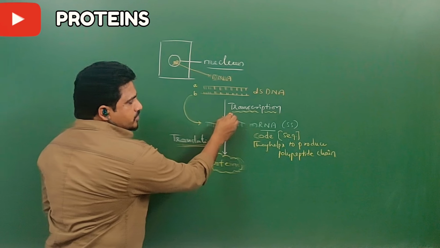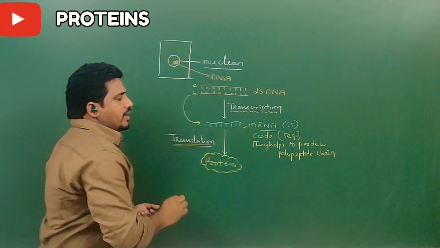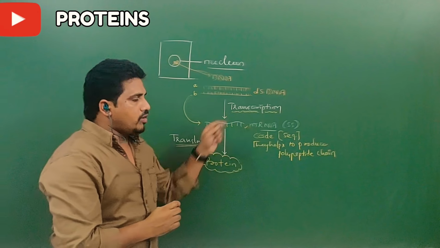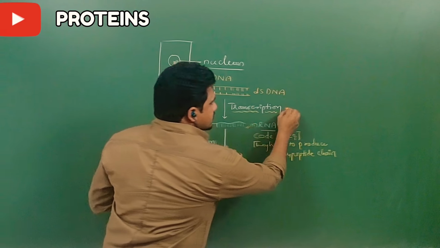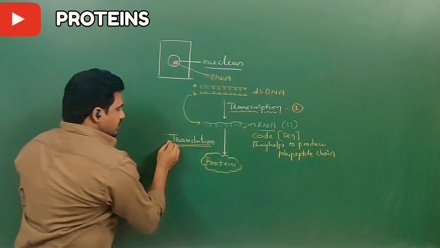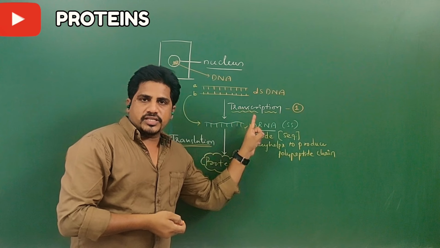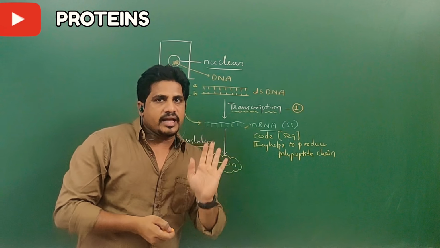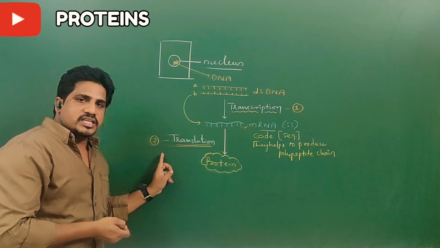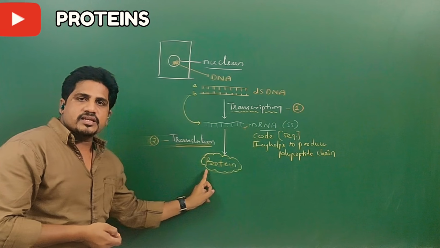Then what is transcription? Double-stranded DNA converts into single-stranded, mainly mRNA, that is messenger RNA. Then that is called transcription. Here I introduced you two important terms. One is transcription and another one is translation. What is transcription? It is a process in which a double-stranded DNA molecule converts into single-stranded mRNA. Then what is translation? It is a process in which single-stranded mRNA becomes protein.